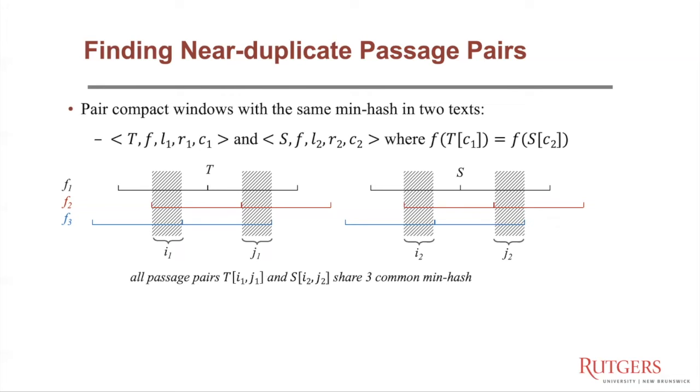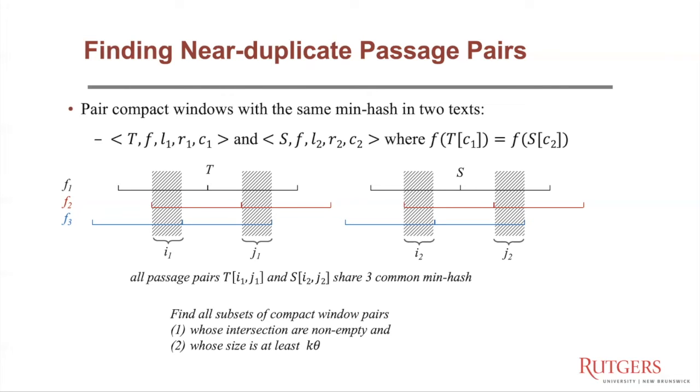This is because all these passengers are within the 3 compact window pairs, and each of them has 1 common min hash. Thus, our problem becomes finding all the subsets of compact window pairs whose intersections are non-empty and whose size is at least k times theta.